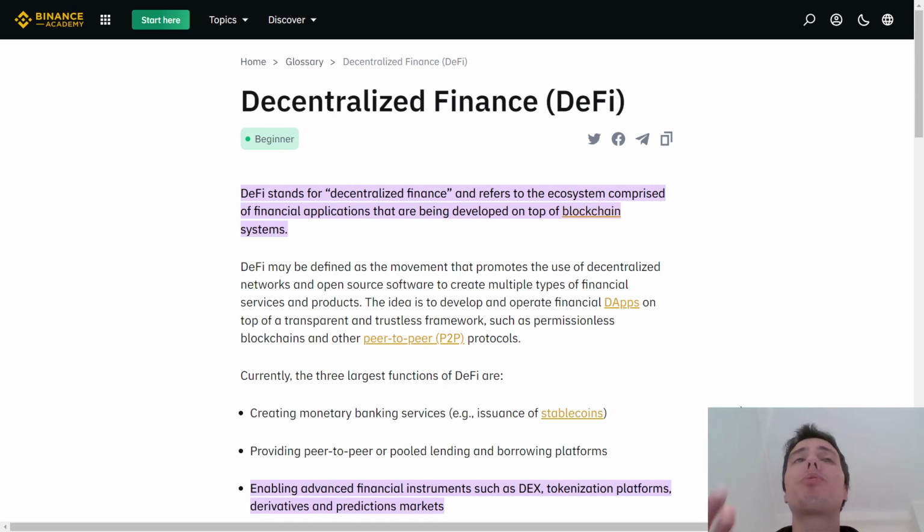So DeFi stands for decentralized finance. It's basically financial applications that are being developed on the blockchain. And it can be in many different forms. So for example, creating monetary banking services, P2P transactions, lending, borrowing platforms, decentralized exchanges, and so on. And if you're interested, you can learn more here on the Binance Academy, on the Binance Exchange website.